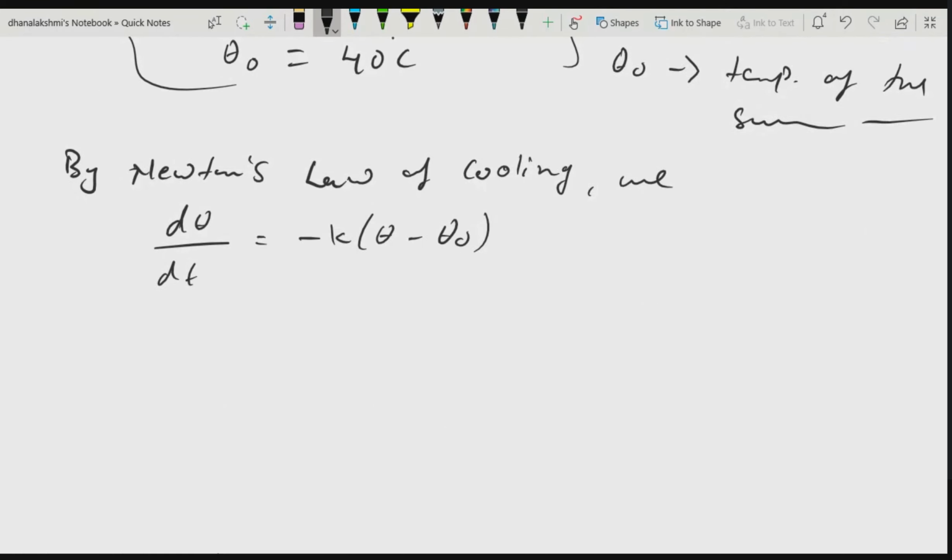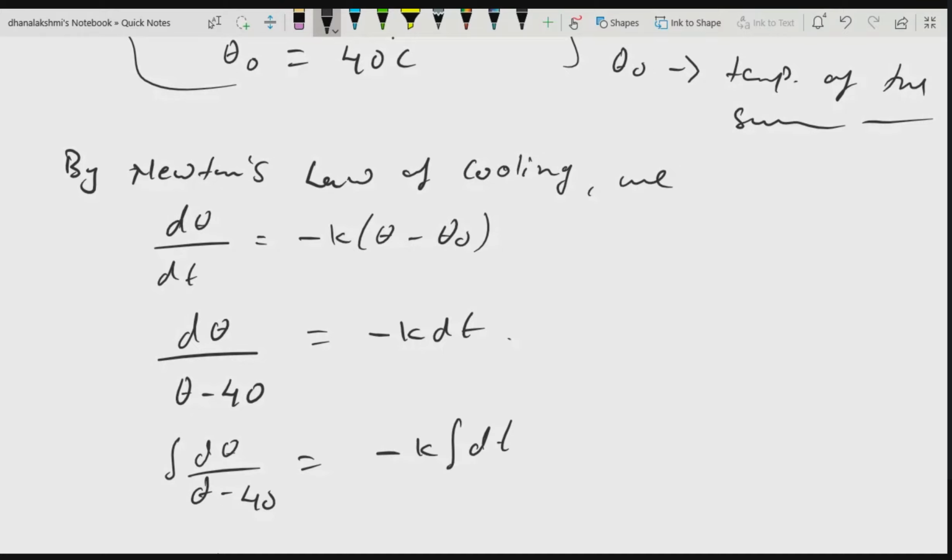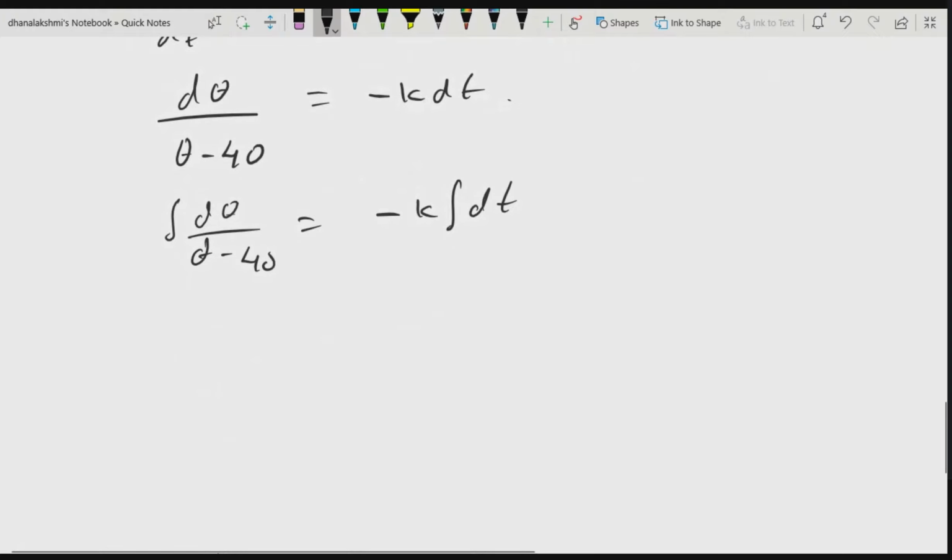So you solve it by substituting all the values here. We have d theta by (theta minus theta naught) equal to minus k dt. Now integrate. You don't write the solution directly; you have to write all these steps and then get the solution. Don't jump to the conclusion directly. On solving, you will get log of (theta minus 40) is equal to minus kt plus some constant.